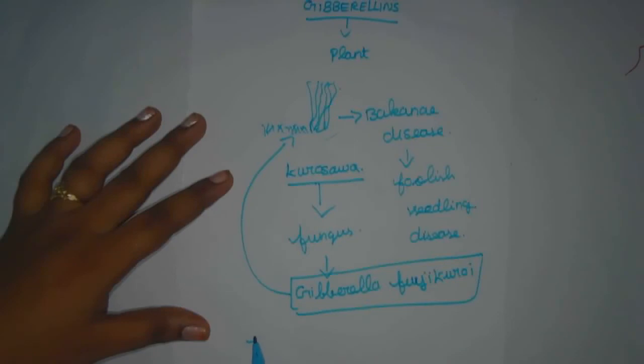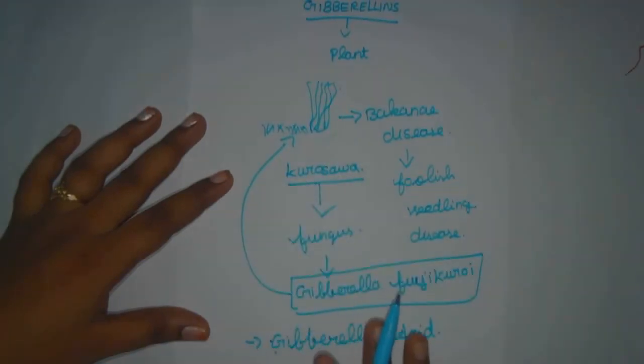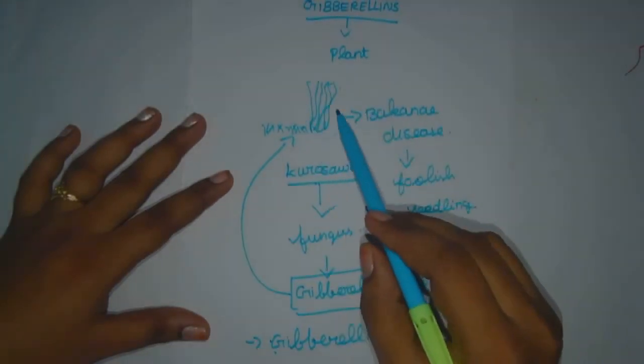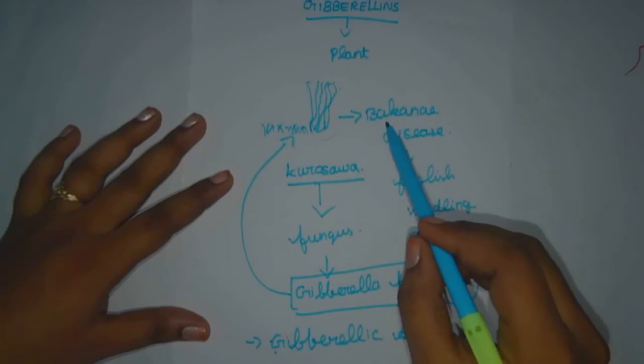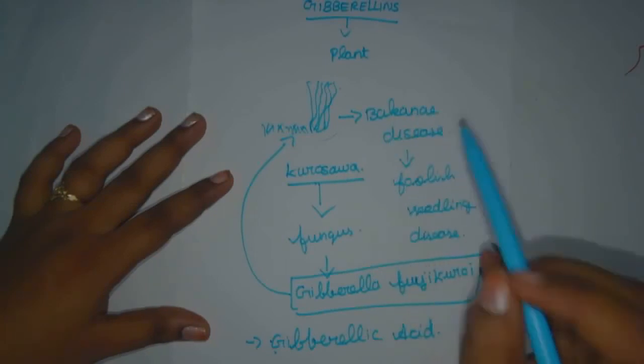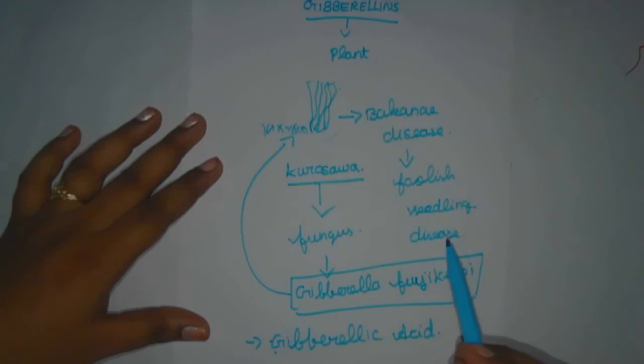Later it was identified that there is one acid, the gibberellic acid, and only that is responsible for the elongation of internodes in the plant. That is the story behind it. First the Japanese identified the reason for the internode elongation and named it Bakanae disease. Its common name is foolish seedling disease.